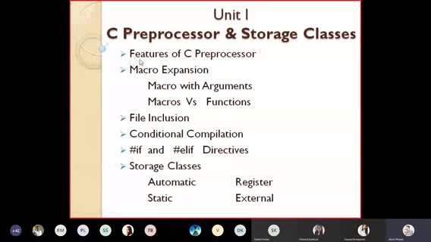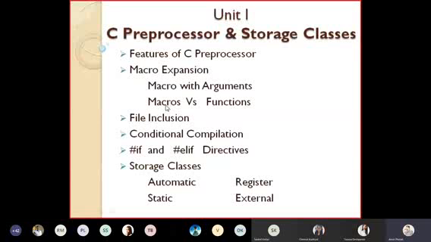So what have we covered? Features of the C preprocessor. We have covered macro expansion, we have covered macro with argument. I think we have seen 2 programs today. One is macro with argument to understand it, and another program we did to know the use of the backslash. And this is macros versus functions, or what is the use of macro versus function.